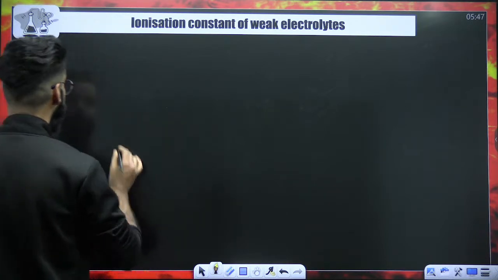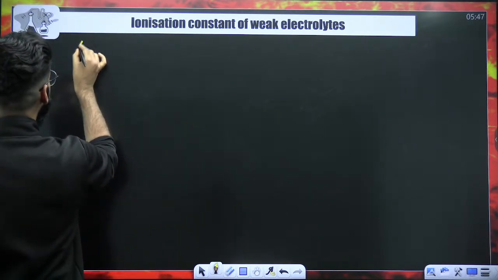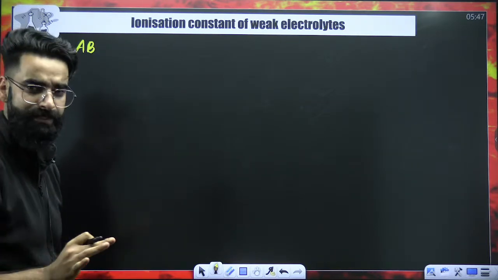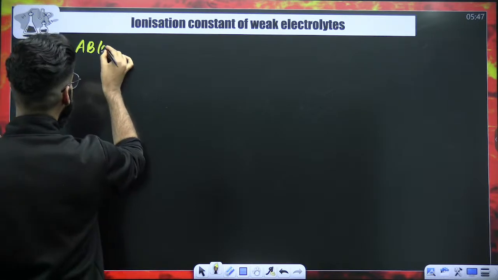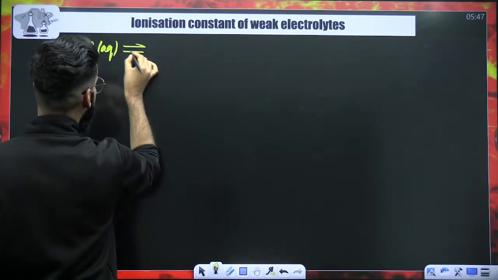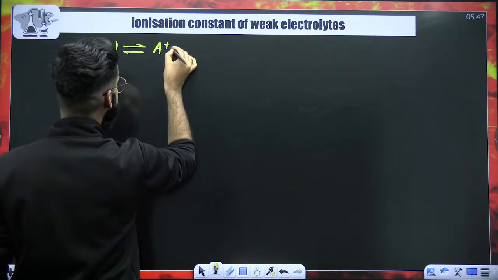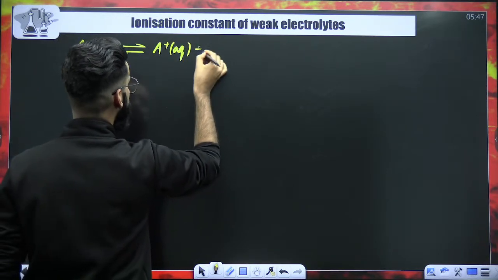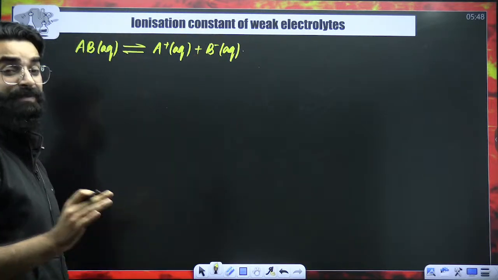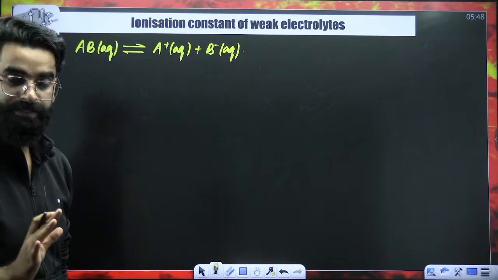Try to understand what I'm going to say. My dear students, for example, I have a weak electrolyte AB. Let's say AB is a weak electrolyte. You are going to introduce it into water. Since it's a weak electrolyte, it is going to remain in equilibrium with its ions, and its ions are going to be A positive aqueous plus B negative aqueous.